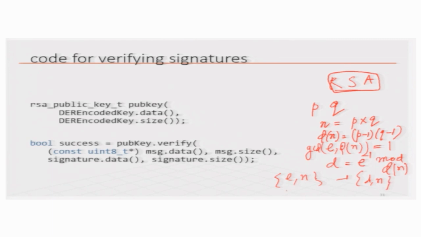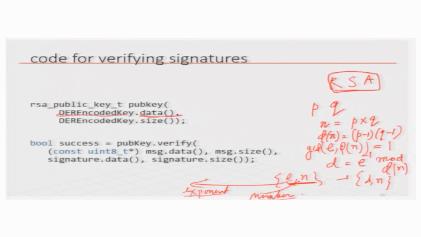So, in this case the public key is represented by this, which is called the exponent, e, and this number, n. And how do you represent that? These are very large integers, so you can represent them in binary and then convert them to hex, or represent them in binary and then do a base 64 encoding. There are multiple encoding schemes. Here we are talking about DER encoding, which is one of the standard encodings of the key.